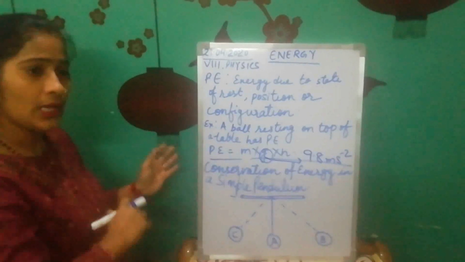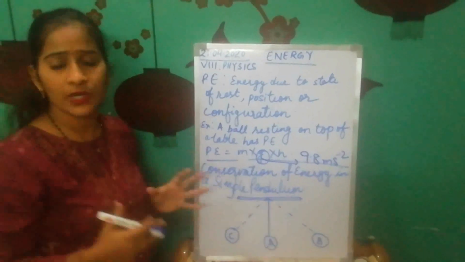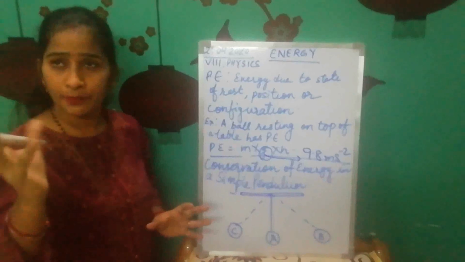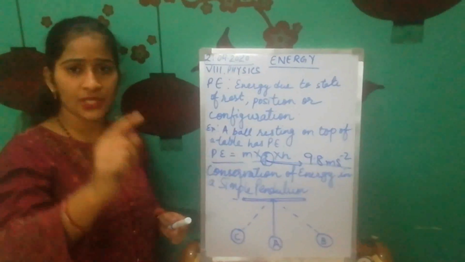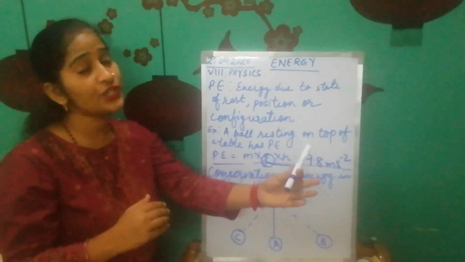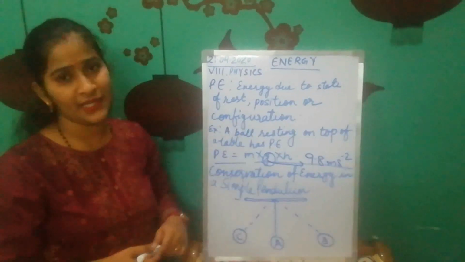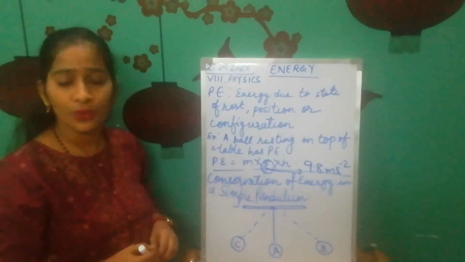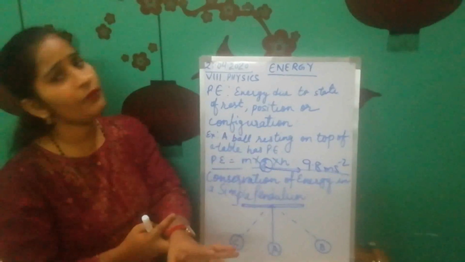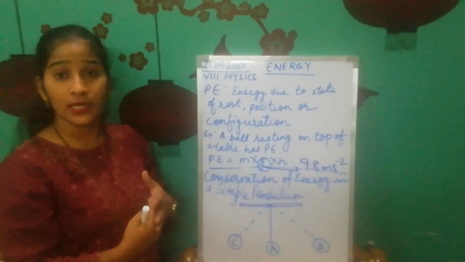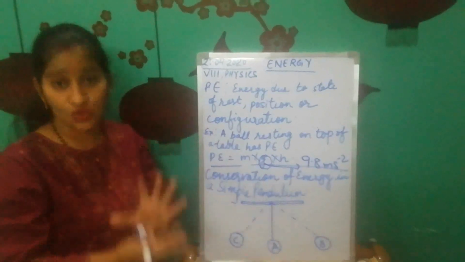Similarly, when a bulb lights up at your house, electrical energy comes, and that electrical energy gets changed into light and heat energy in a bulb or a tube light. So there is a conversion of one form of energy to another, and you cannot create energy, you cannot destroy it as well.